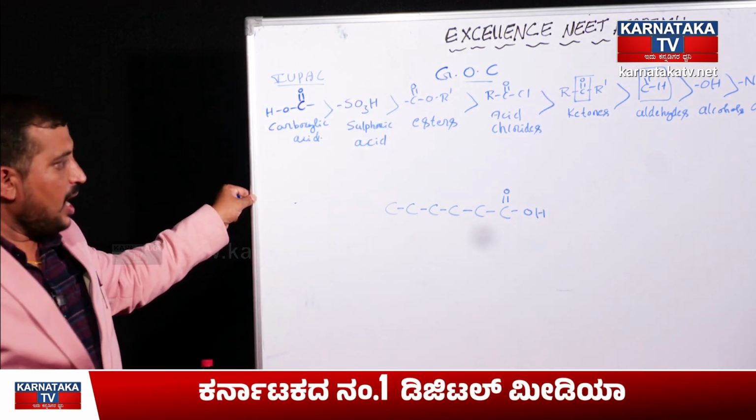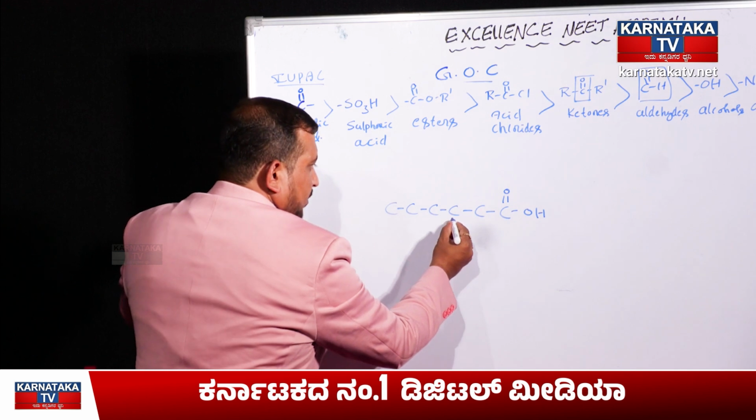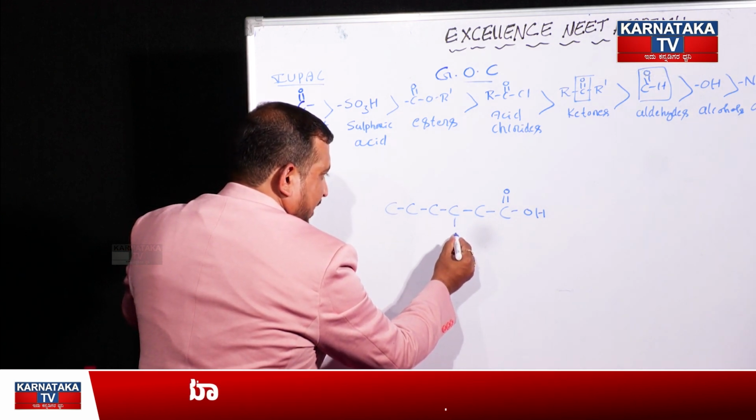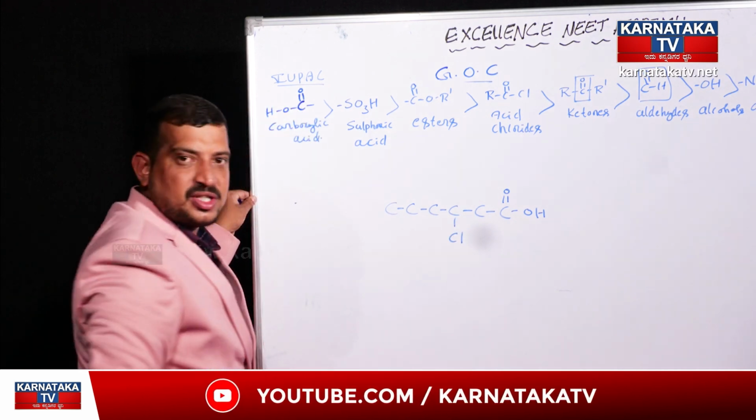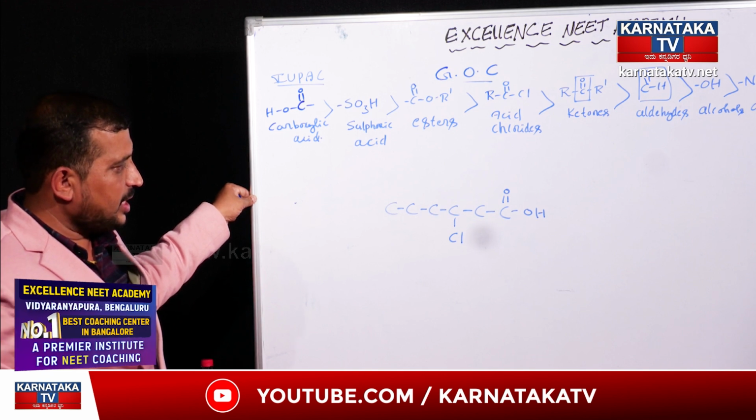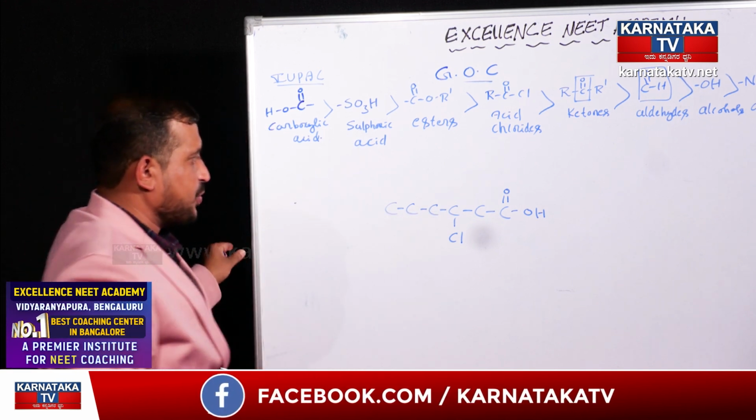COOH. Apart from that particular carbon atom, some other carbon atom will be having substituent groups. See here, chlorine will be present as a substituent group.